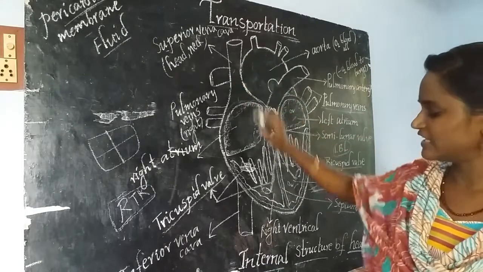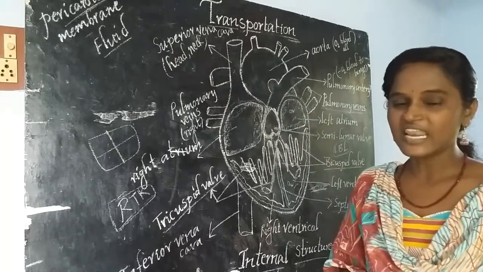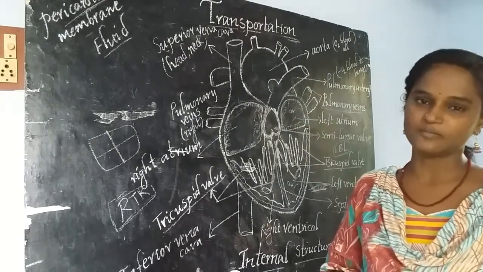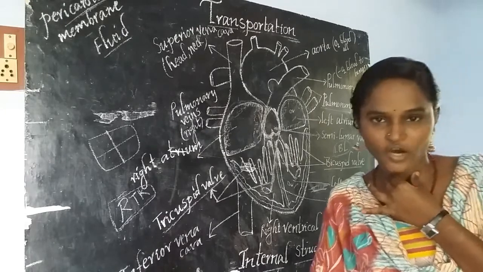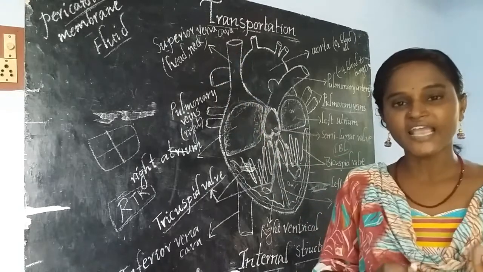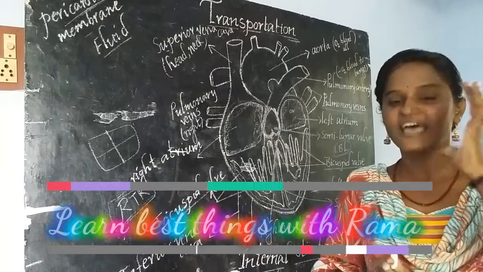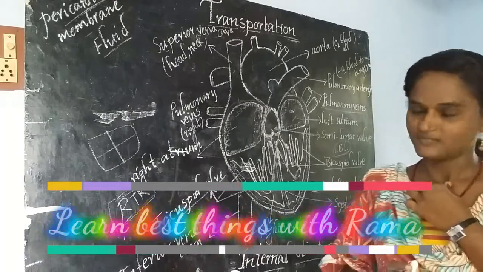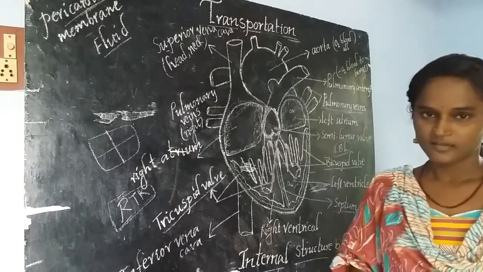Okay, it is time to discuss the vena cavas, the pre-caval vein and the post-caval vein. The superior vena cava collects deoxygenated blood from our head and neck. What is the function of the superior vena cava? It collects blood from our head and neck. Then what about the remaining parts of our body?